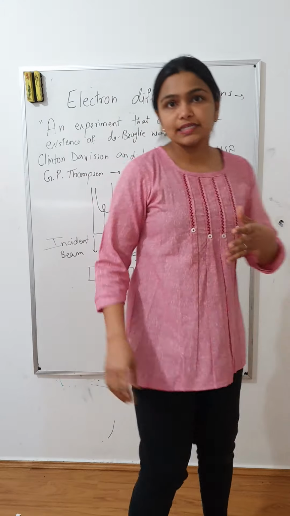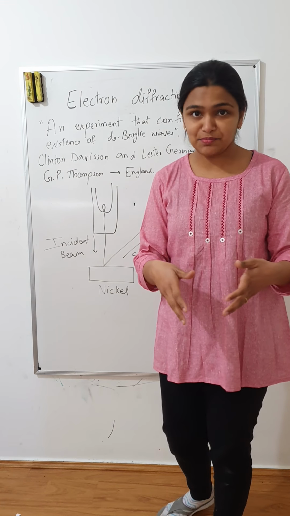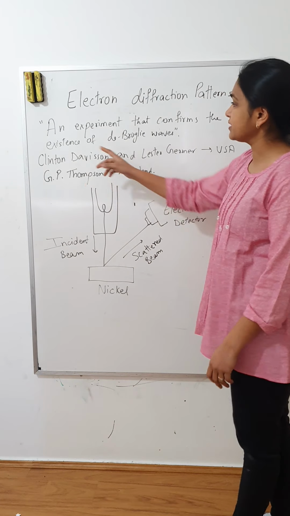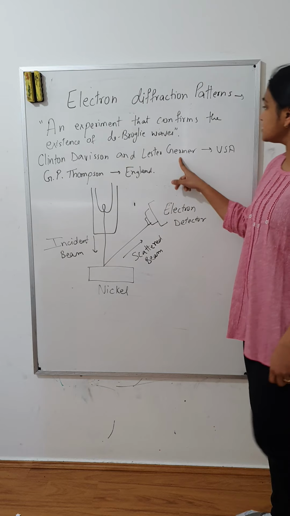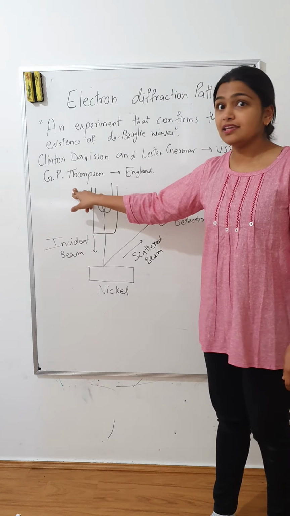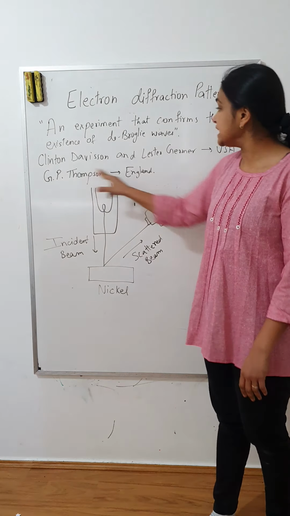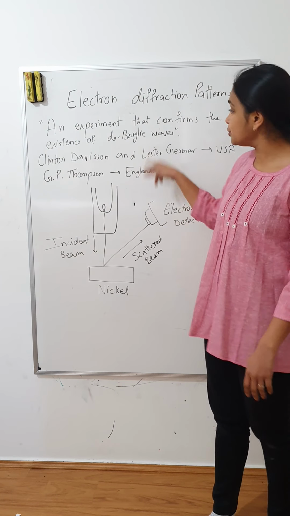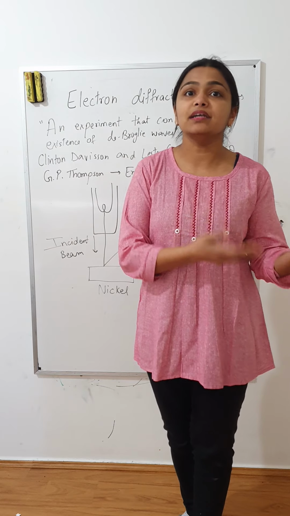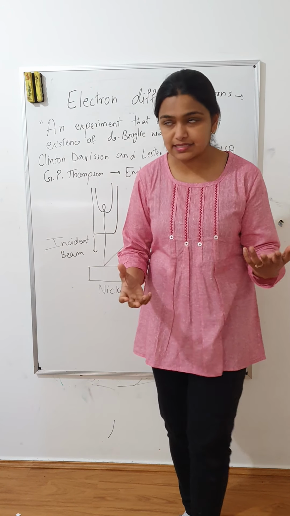In 1927, in two different parts of the world, in the same year, scientists proved de Broglie's hypothesis. Clinton Davisson and Lester Germer in the USA, and G.P. Thomson, the son of J.J. Thomson who discovered electrons, did the experiment in England. They both proved that yes, de Broglie's hypothesis is correct and particles behave as waves. So wave-particle duality was established.